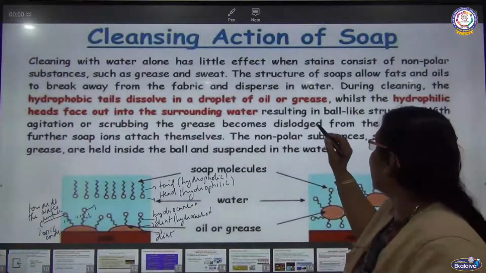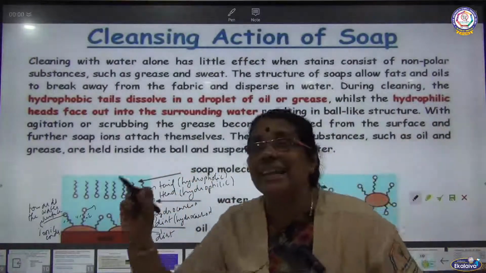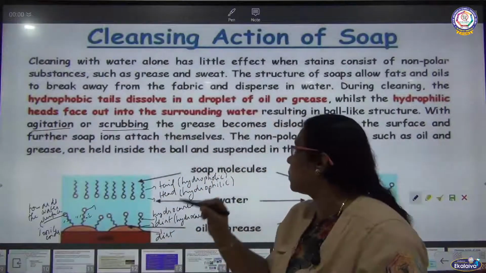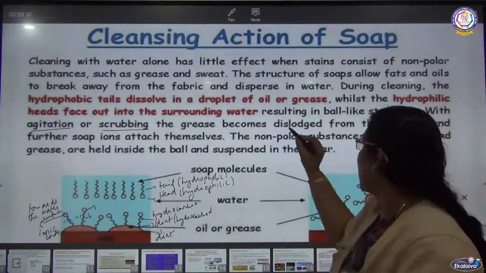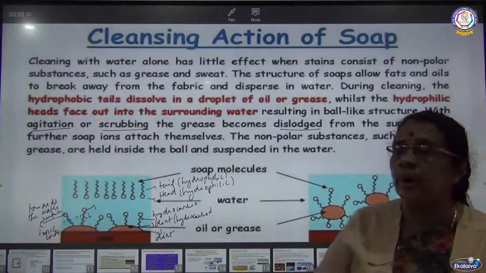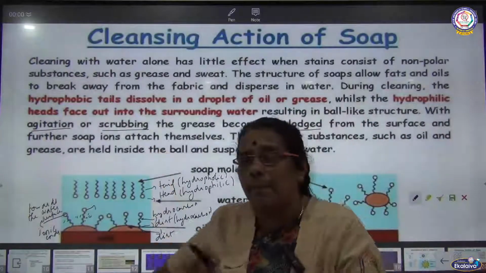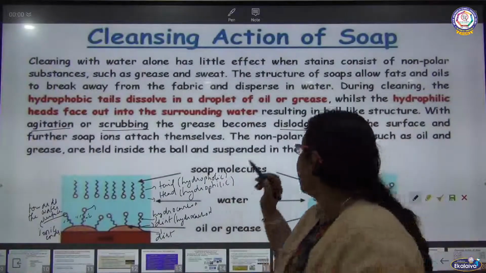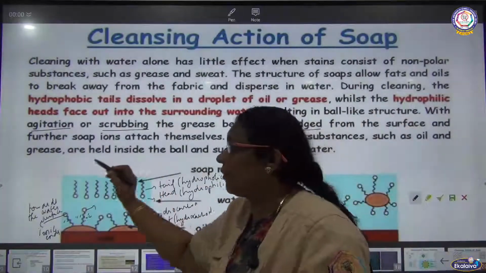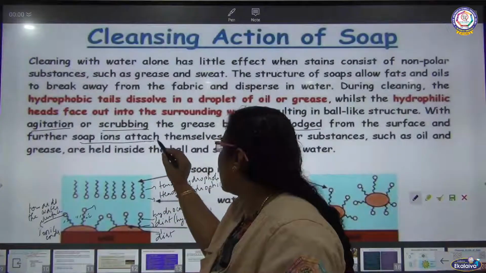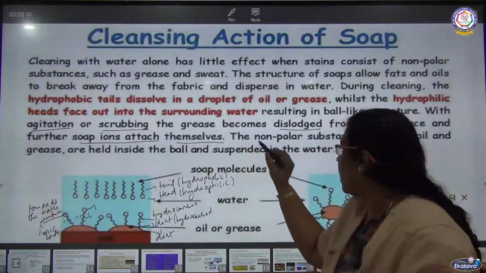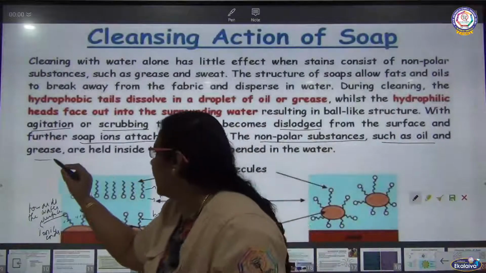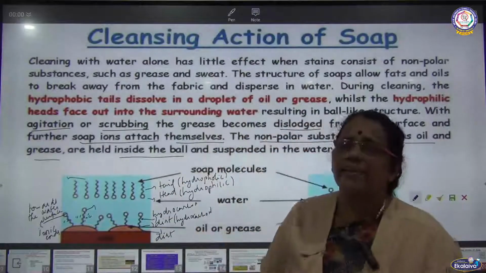What we are doing now results in a ball-like structure with agitation or scrubbing. By agitation or scrubbing, the grease becomes dislodged from the surface. By agitating or scrubbing the cloth, the dirt is dislodged from the cloth surface, and further soap ions attach themselves. The non-polar substances such as oil and grease are held inside the balls. So as a result, what is happening?